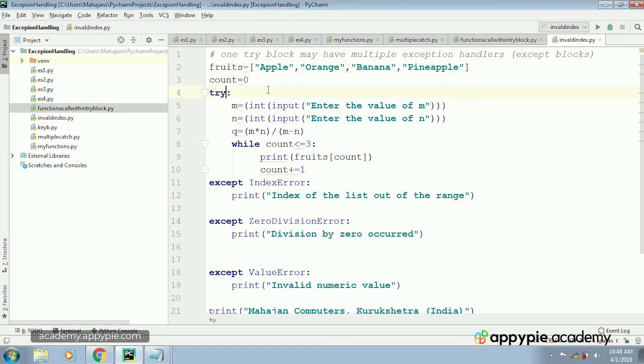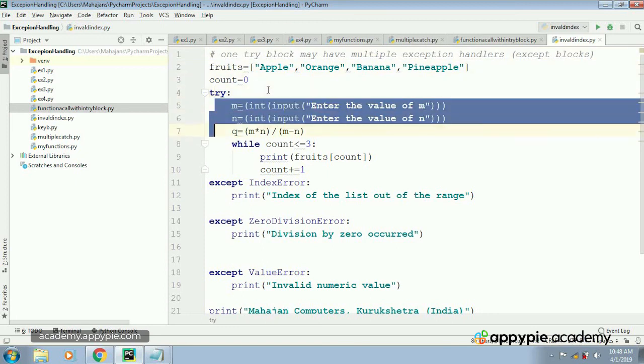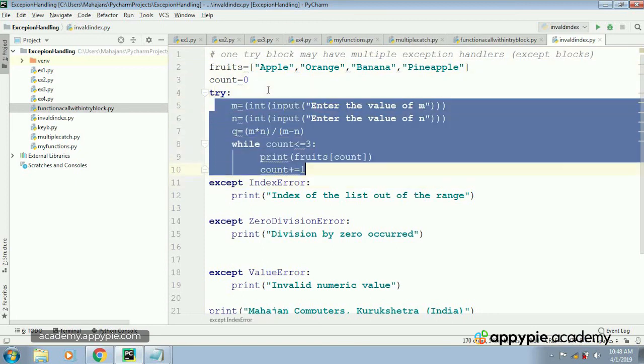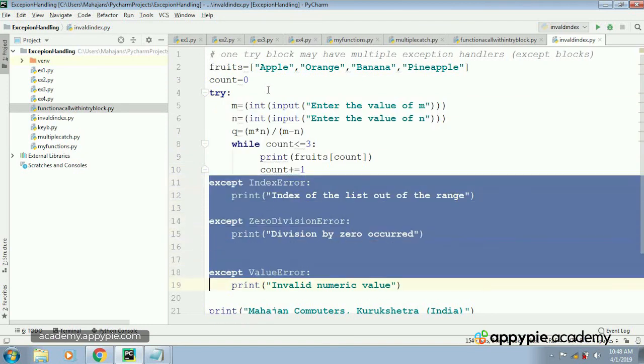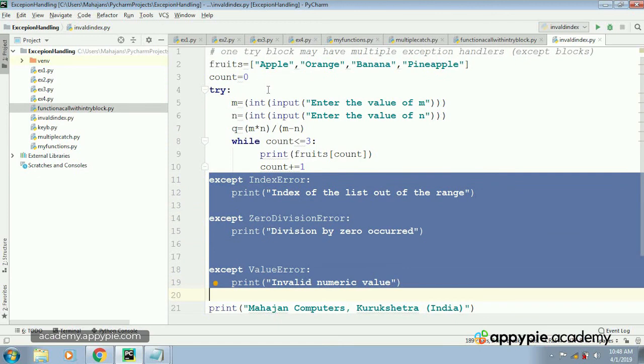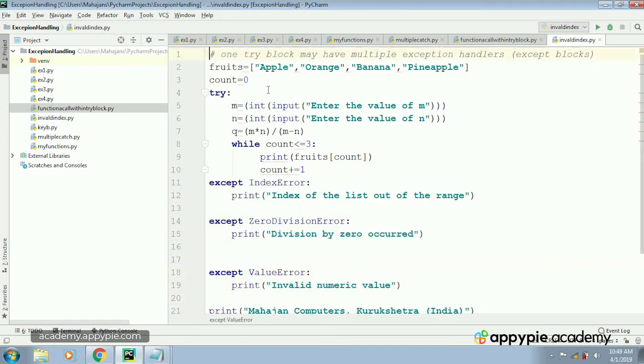So what you can see is this is our try block, and it is having multiple exception handlers, except blocks. As you can see, there are three exception handlers. Three types of errors are going to be handled: index error, zero division error, value error. So let me execute the program. Control Shift F10.